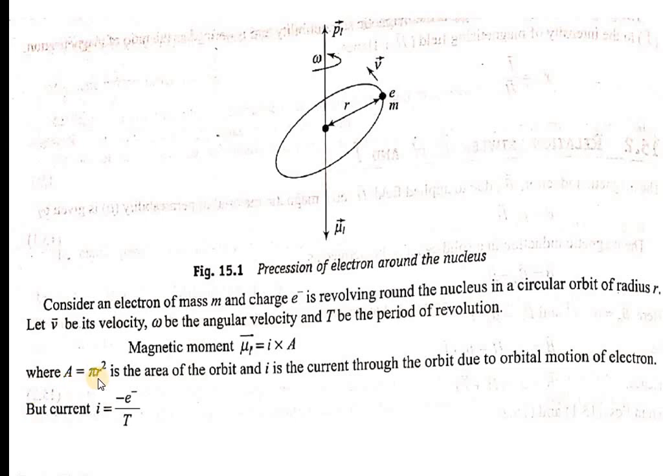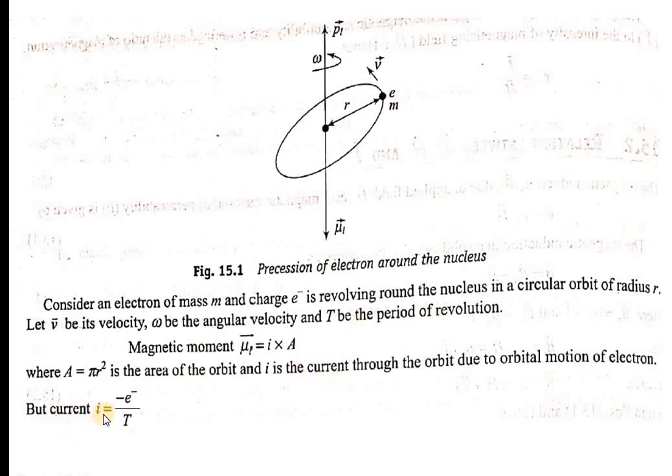Here A is nothing but the area of the orbit in which the electron is moving, and I is the current through the orbit due to the orbital motion of the electron. These flowing charges produce current. So because of the orbital motion of the electron, current is generated.